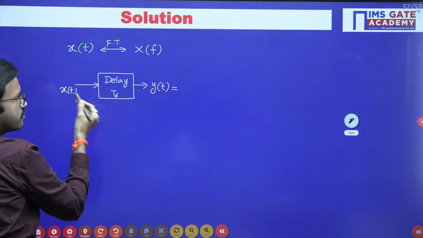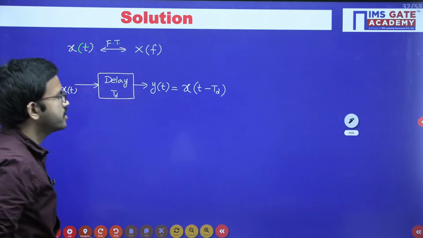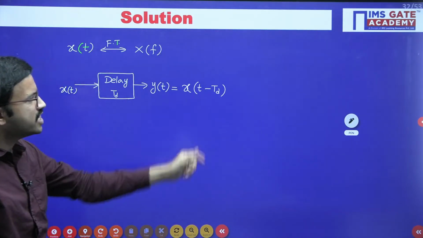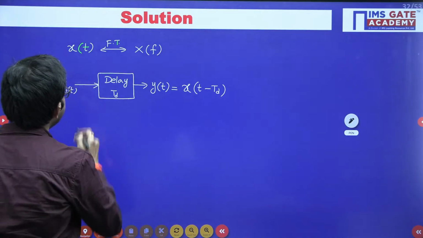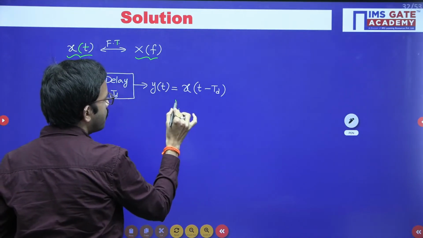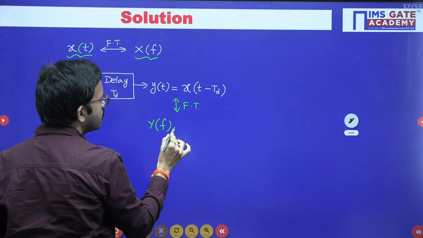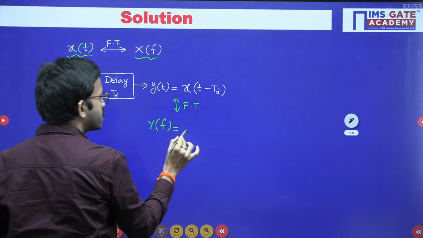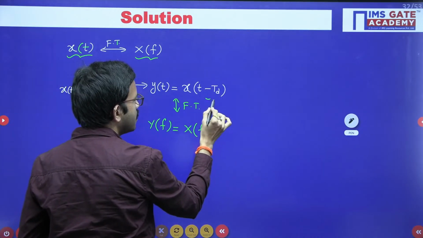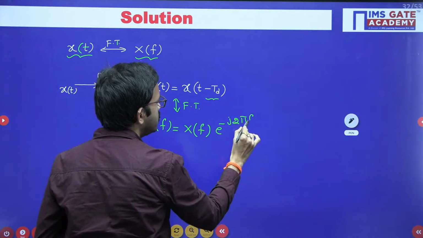With respect to x of t, we can represent the output like this: x of t minus td. Whatever the x of t signal you have, you are going to get a delayed version of it, with a delay of td. For x of t, we know the Fourier transform is X of f. Now for this signal, if you apply the Fourier transform, regarding x of t minus td you will get e power minus j 2 pi f into td.